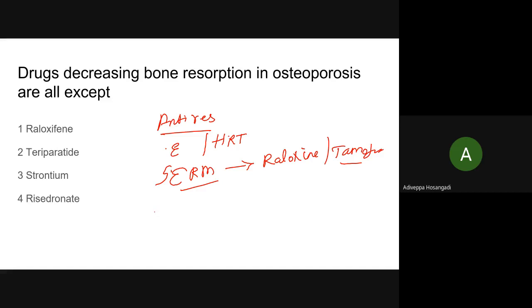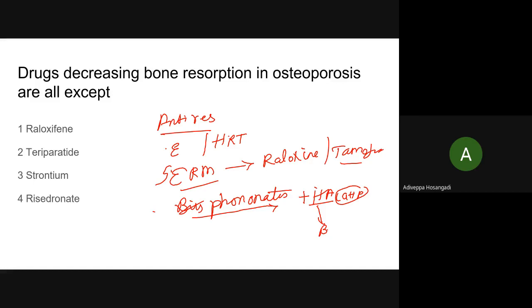Then comes your bisphosphonates. What they do is prevent bone resorption by acting on the osteoclast. In a minute, I will explain very briefly how they act. Bisphosphonates bind with the hydroxyapatite molecule, so this doesn't allow calcium hydroxyapatite to go into the blood circulation. Once the bisphosphonate binds with hydroxyapatite, there is no resorption. This is one mechanism of action.